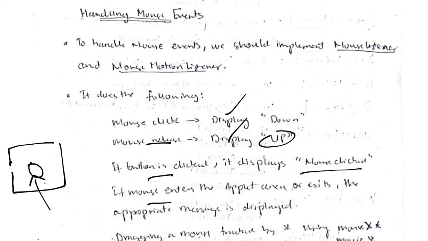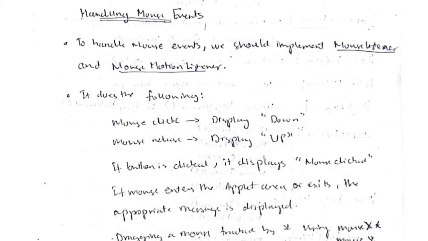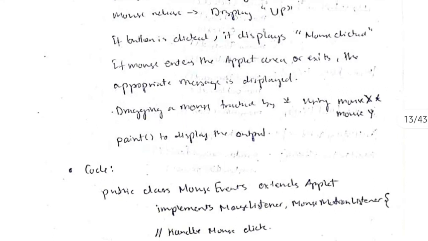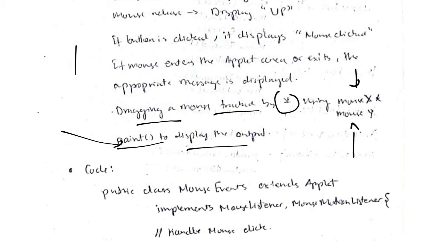And this is the applet area. If the mouse enters here, the appropriate message is displayed, and if it exits, that message will be displayed. And we'll track the mouse location by using a star, using the x and y coordinates of the mouse. Paint is the function we will use to display the outputs defined above, like up, mouse clicked, exited or entered, and so on.